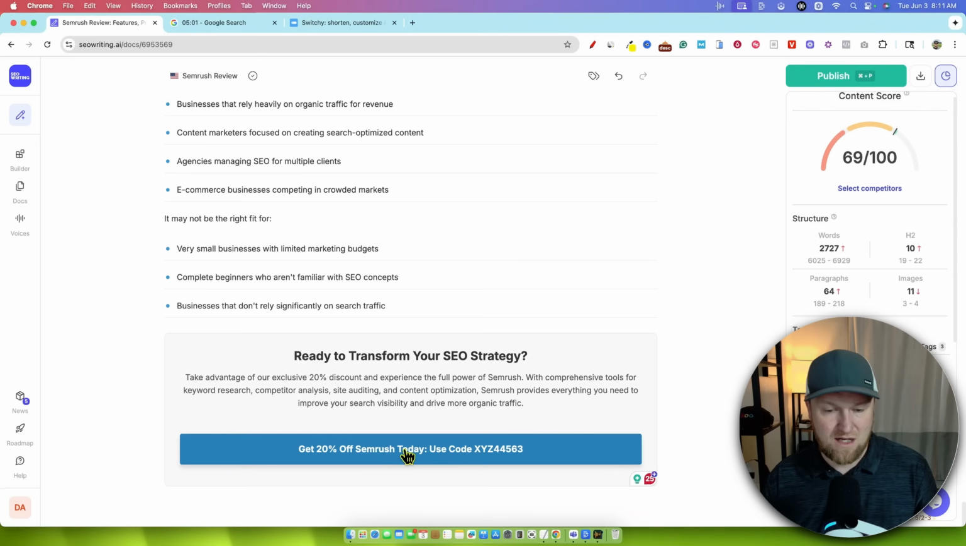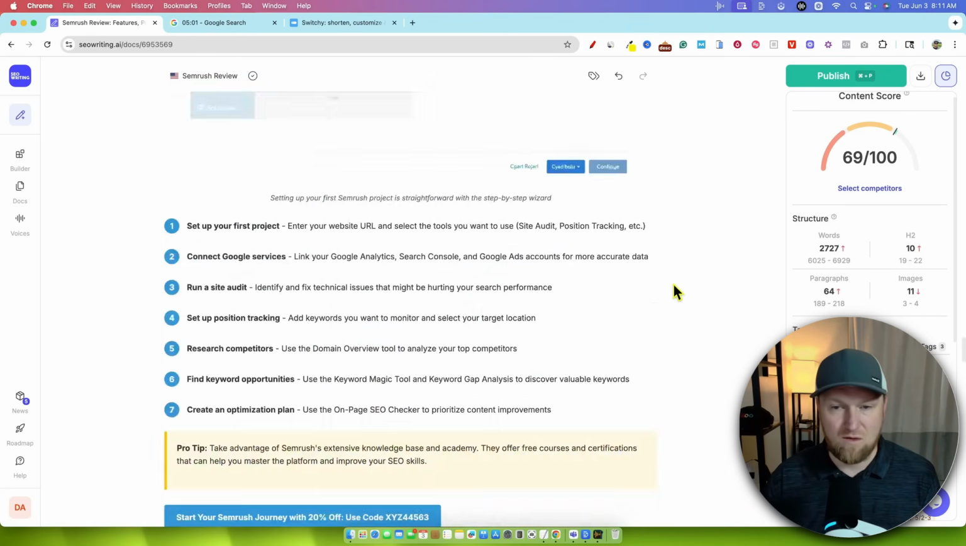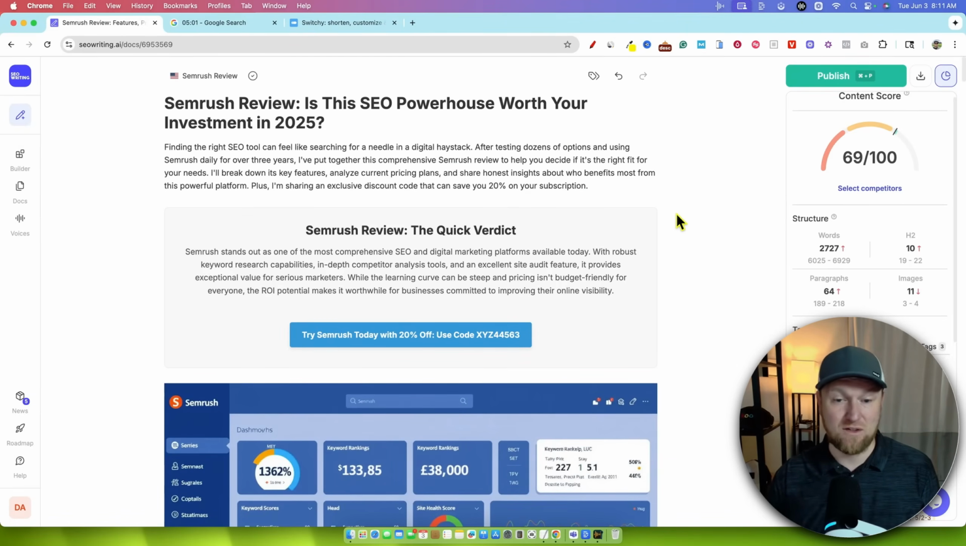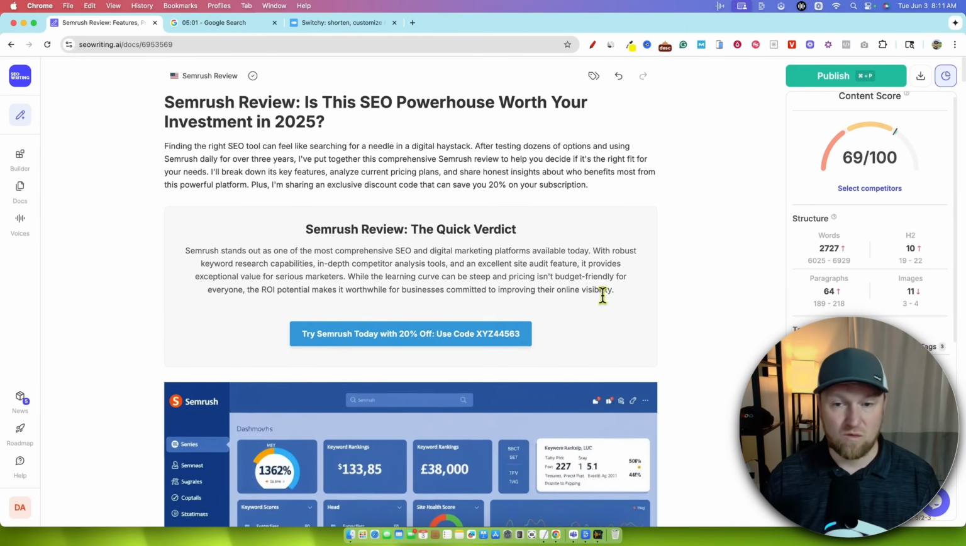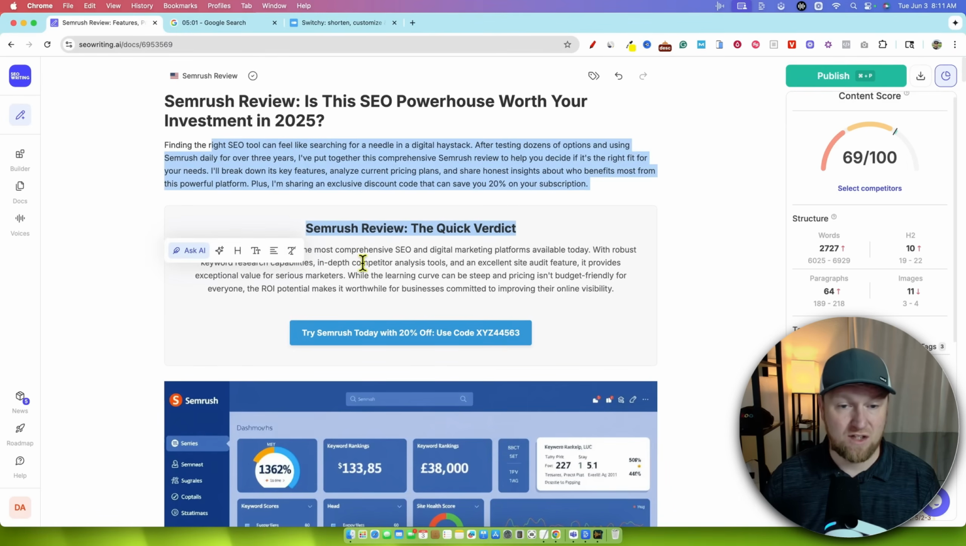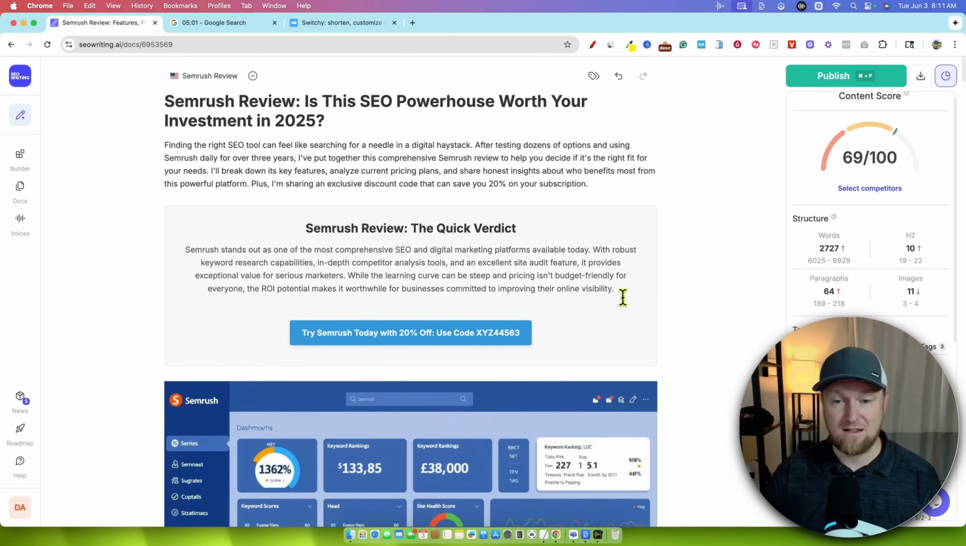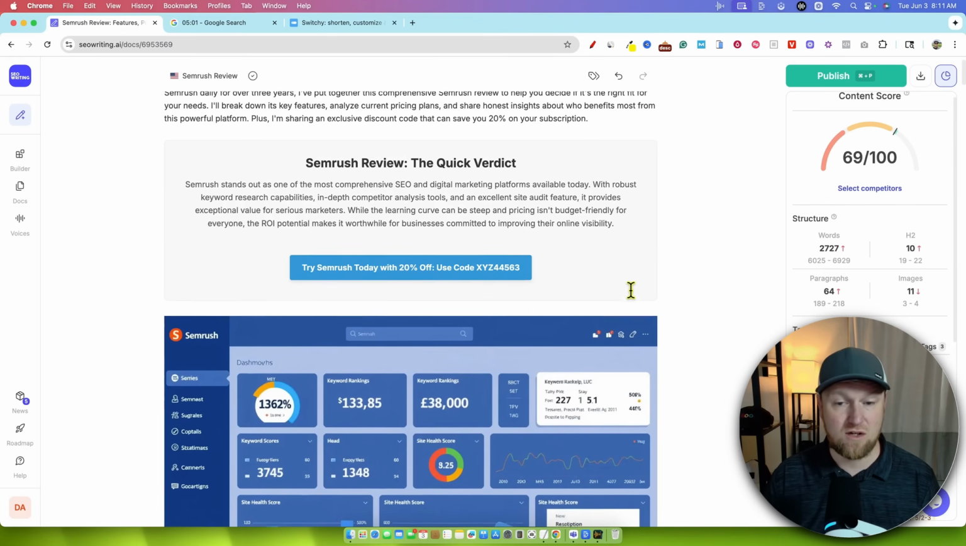SEMrush, transform your strategy. I'm going to click one more time. All you have to do is update the very first link, and it looks like it brilliantly updates all of the buttons on the page. I like that. So far looking really good. The paragraphs are nice, short, and to the point. They're not these giant 8 sentence introductions. They're short and to the point.